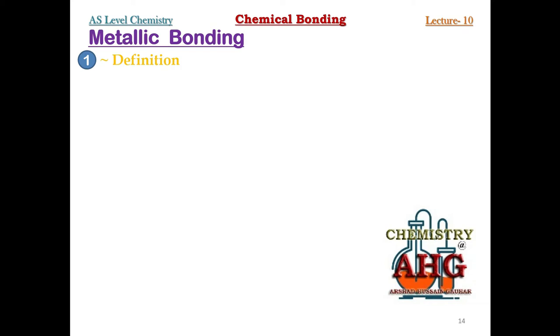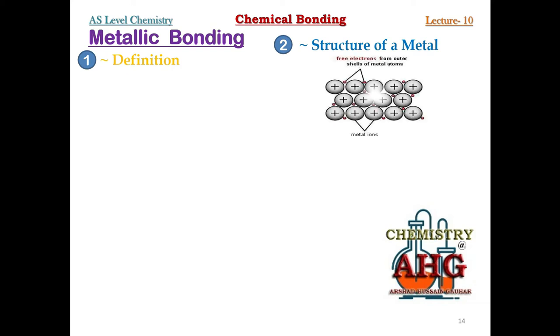Next comes how you can describe the structure of a metal. Always remember, whenever you want to describe the structure of a metal, you must remember that in a metallic lattice, metal atoms always become metal ions by losing their valence electron. Look at the diagram.